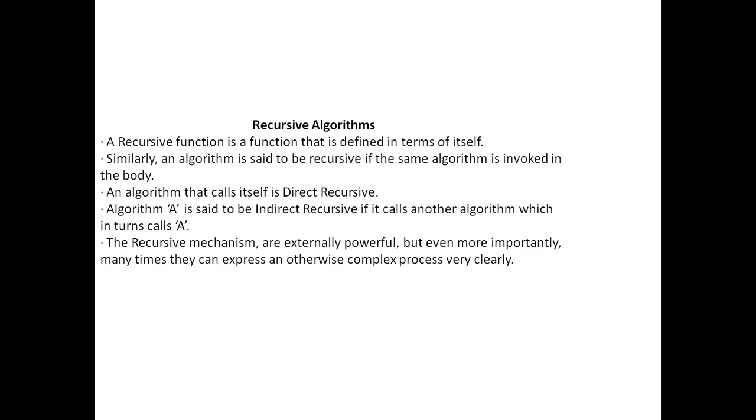There are two types of recursive algorithms: direct recursive algorithms and indirect recursive algorithms. A direct recursive algorithm means an algorithm calls itself in its own body. Whereas what is an indirect recursive algorithm? There are two algorithms, A and B. A is calling the algorithm B in its body, and B is calling the algorithm A in its body. So A is calling B, B is calling A. That is called an indirect recursive algorithm.